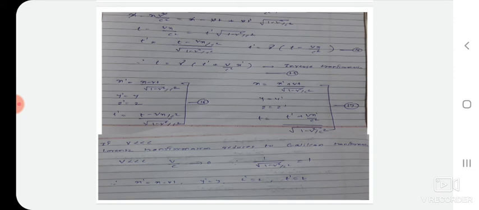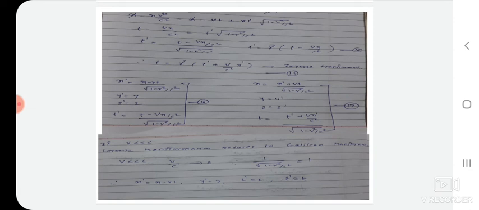Now, these are the Lorentz transformation equations, and the Galilean transformation equations we discussed in the last lecture. Now, what is the difference between the Galilean transformation equations and the Lorentz transformation equations? That we have to understand. If we consider the velocity of the S prime frame, v, to be very less than the velocity of light, then the Lorentz transformation equation reduces to the Galilean transformation equation. That is it.